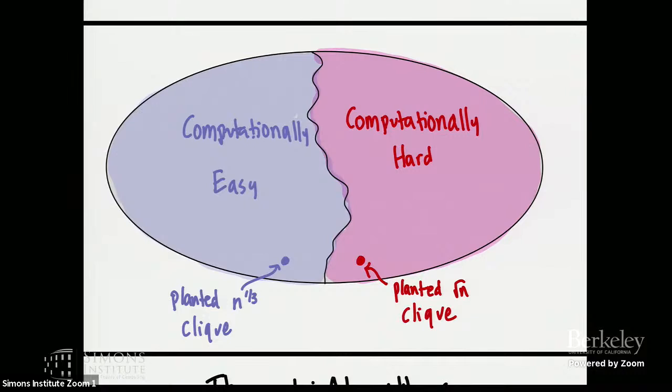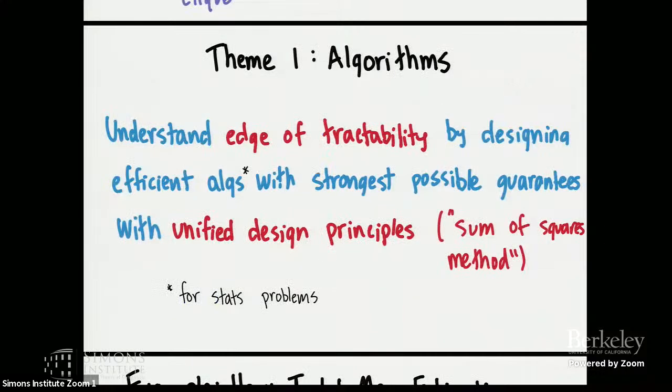Anyway, this is the edge of tractability between easy and hard problems. Sorry, everyone. And a major goal of my research is to figure out, where is this edge? What are the best algorithms? And what are the reasons that problems become hard when you cross it? So there are two themes as we approach the edge of tractability from both sides, and I think about both in my research.